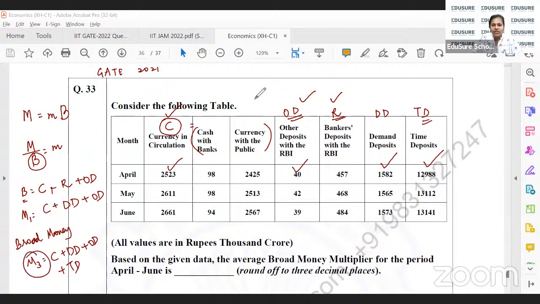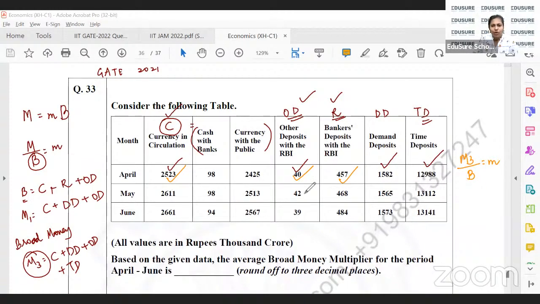So adding these 4 is going to be M3. Then adding C, OD and bankers' deposits is going to be the monetary base. So you add the red ones, the maroon ones, you add the orange ones. M3 over the monetary base is going to give you the money multiplier.